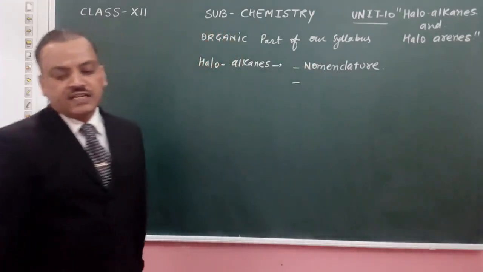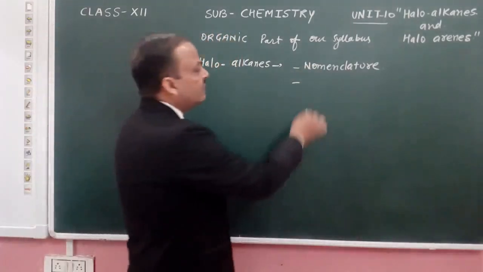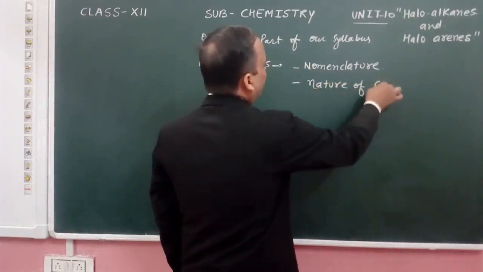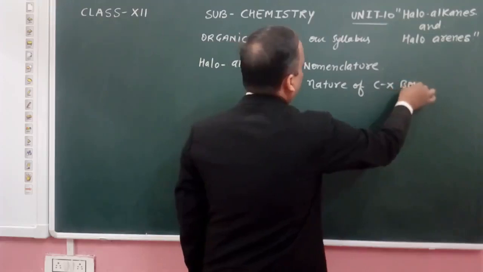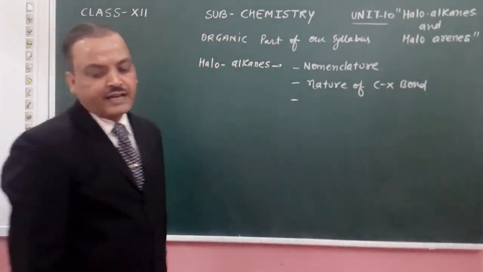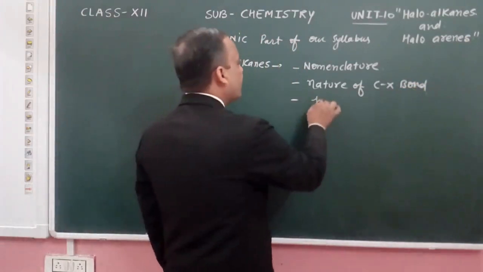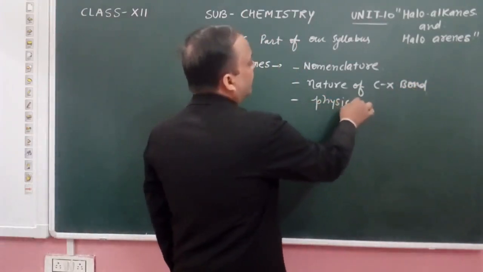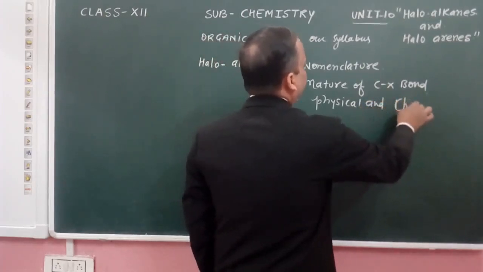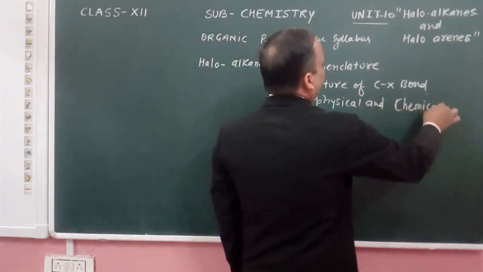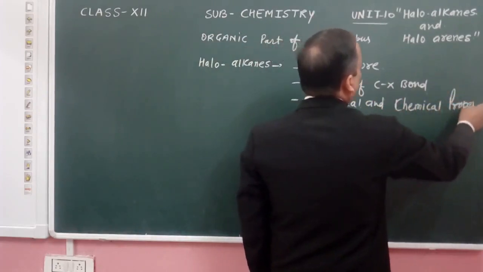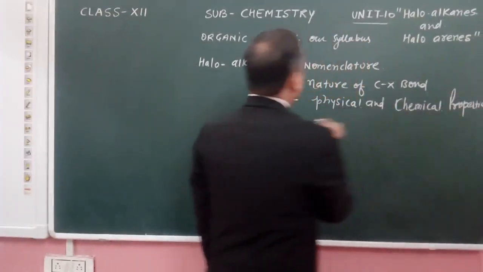Second is the nature of the carbon-halogen bond. Third point, physical and chemical properties.